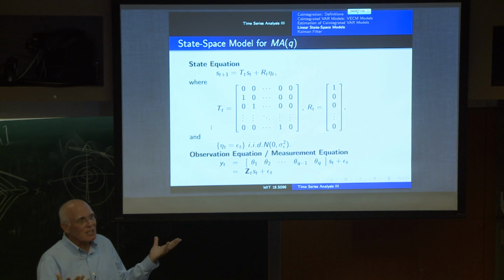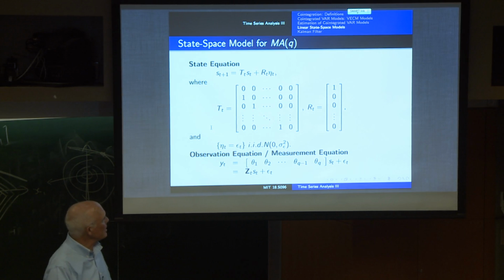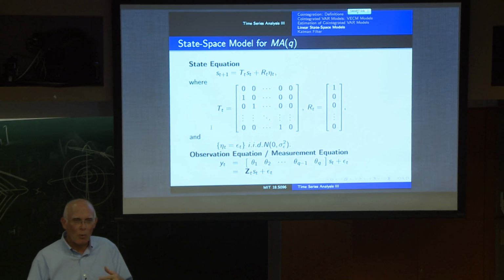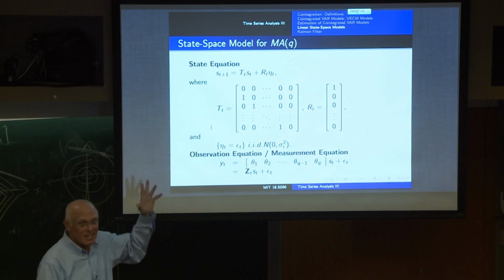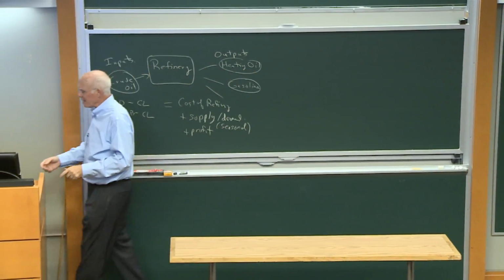So there's flexibility in the choice of our linear state space specification. And so there really are many different equivalent linear state space models for a given process, depending on exactly how you define the states and the underlying transformation matrix T.